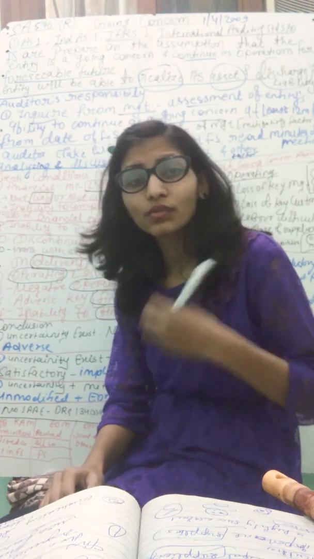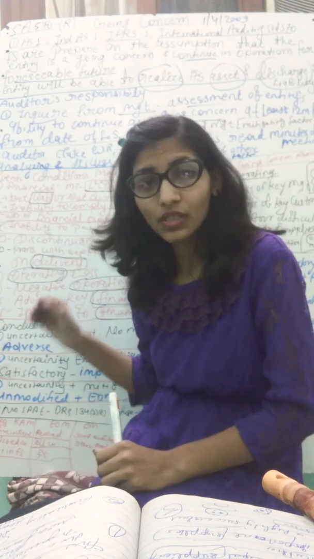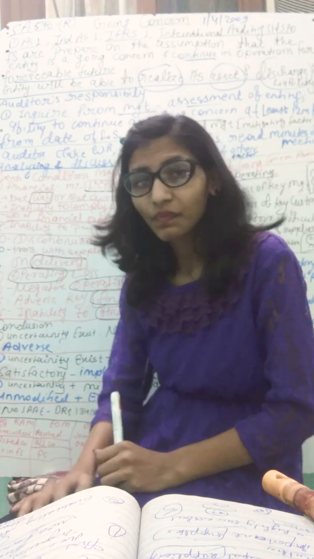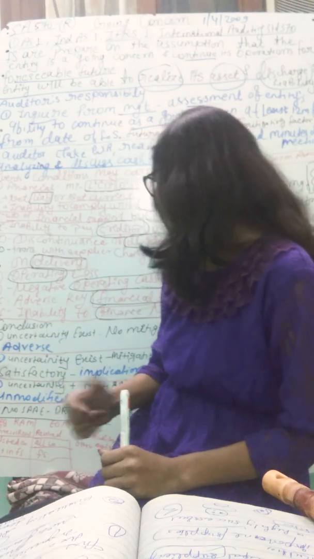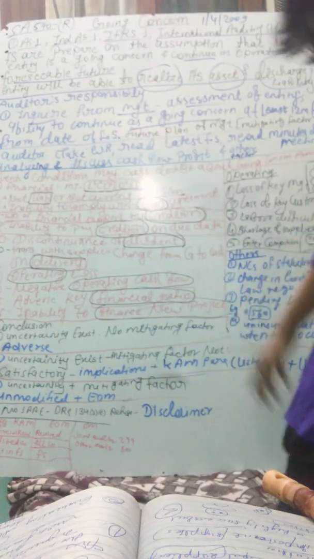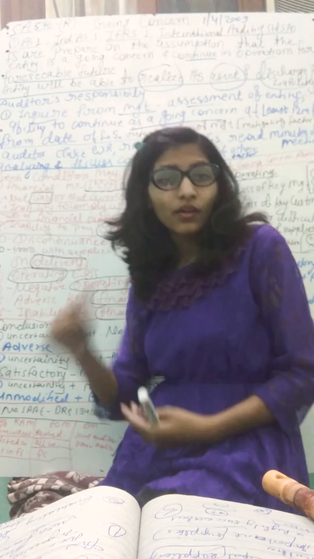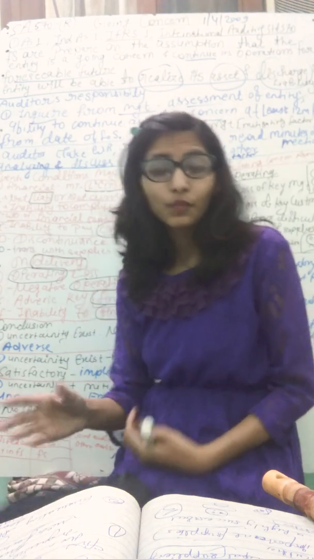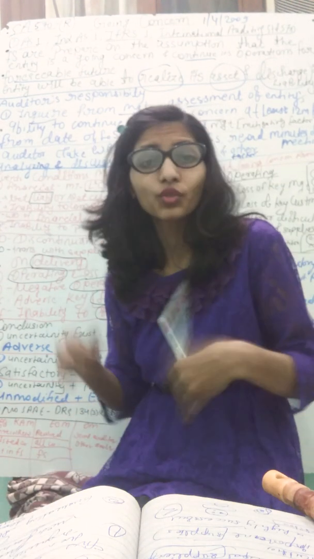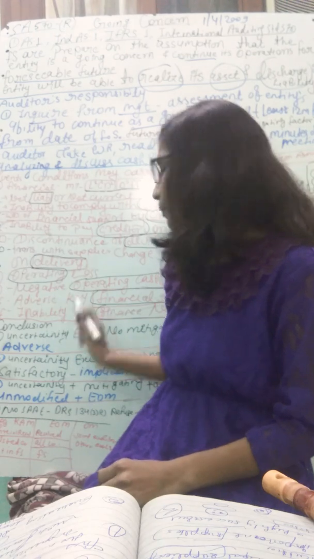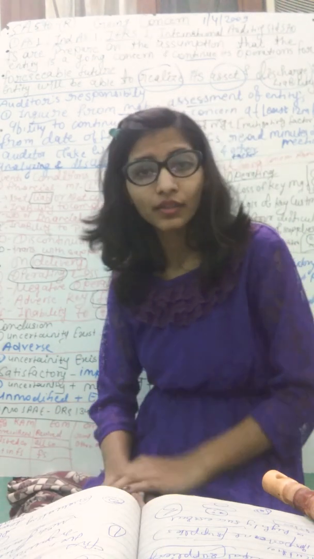The debt equity ratio is also adverse, and many other key financial ratios are adverse. Then inability to finance a new project. No sponsor is available in the market to sponsor our new project, so inability to finance our new project.